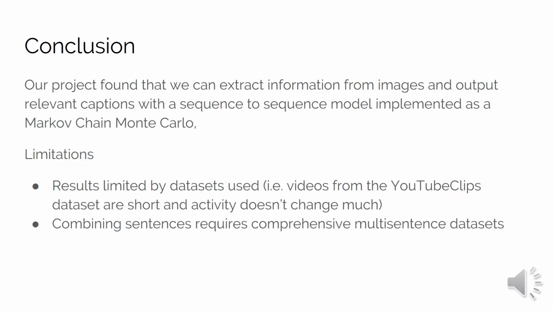In conclusion, our project found that we can extract information from images and output relevant captions with a sequence-to-sequence model implemented as an MCMC. There are a few limitations with our approach that in the future we would like to improve on. Some limitations include how limited our dataset is.